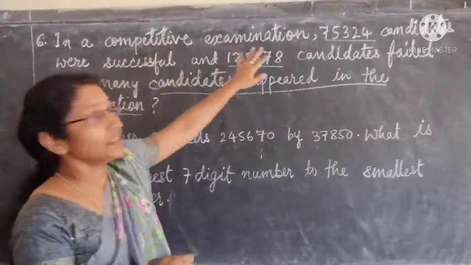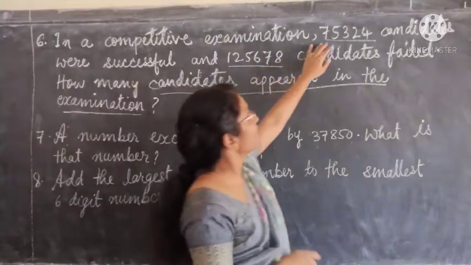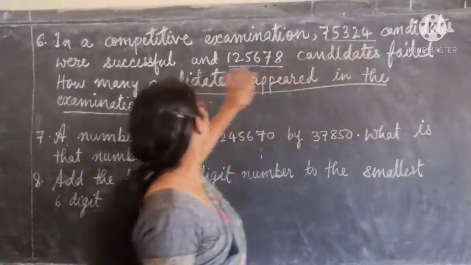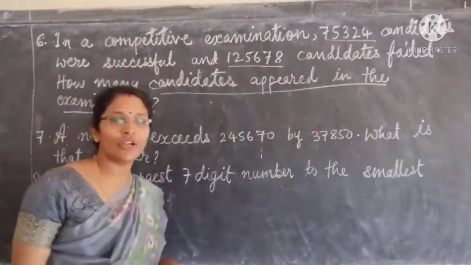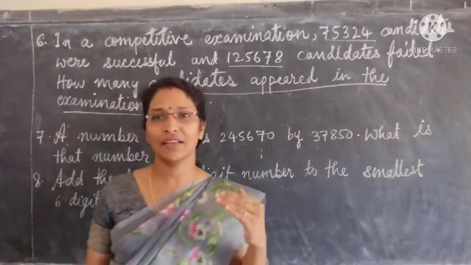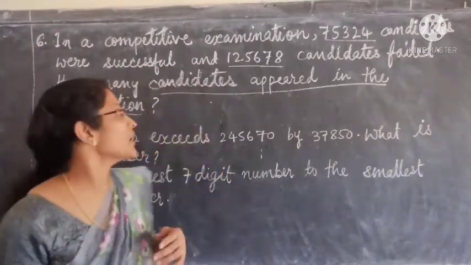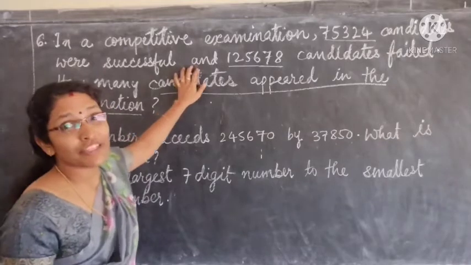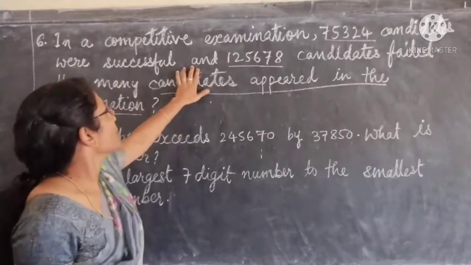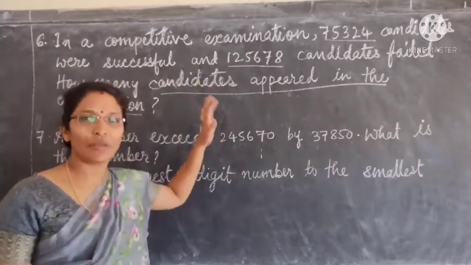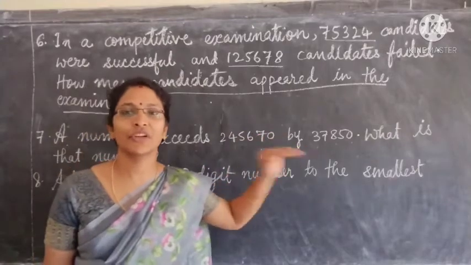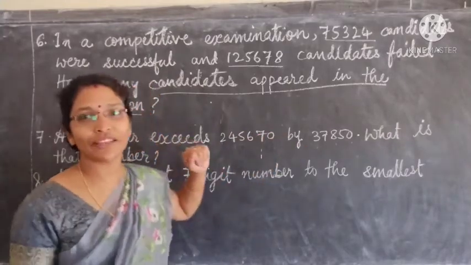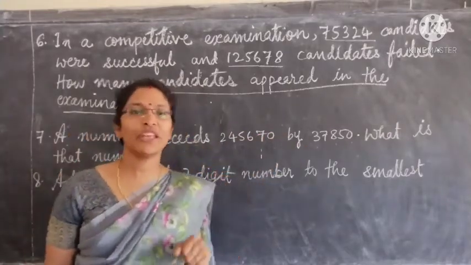You can see here, 75,324 candidates were successful. Means they succeeded. They won the exam. Now, what will be the statement there? Number of students who were, or number of candidates who were successful, is equal to 75,324.